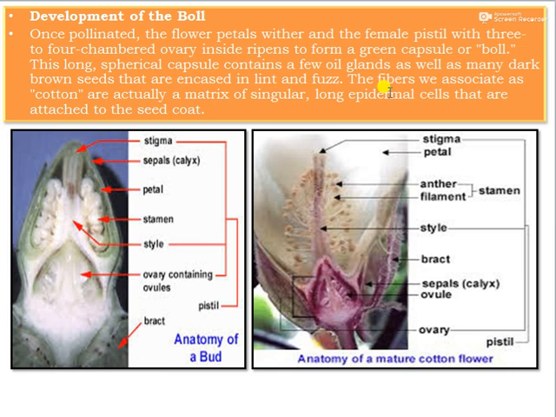The fibers we associate with cotton are actually a matrix of singular long epidermal cells that are attached to the seed coat. You can see the anatomy of the cotton flower: this is the stigma, then petal, then anther and the filament, which make the stamen, then style, bracts, then sepals or calyx, corolla, then ovary, and the pistil.